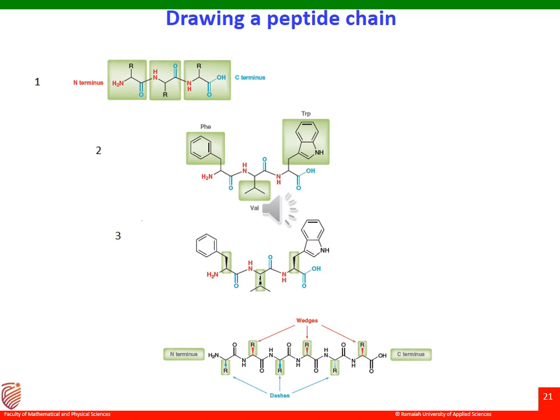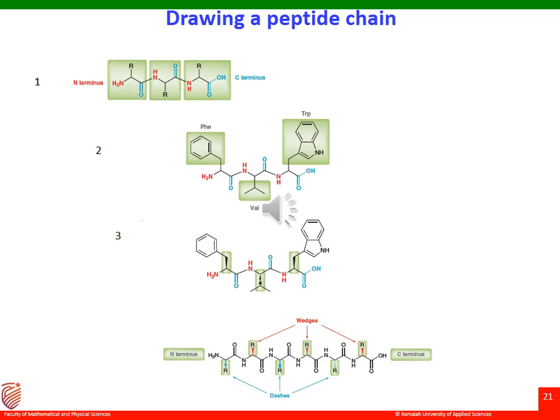So that is being indicated there. And in the next step, finally, assign the proper configuration for each side chain. Here recall that all naturally occurring amino acids are S configuration, except for cysteine, which has R configuration. With this information, it is possible to draw each chiral center using CIP rule convention.